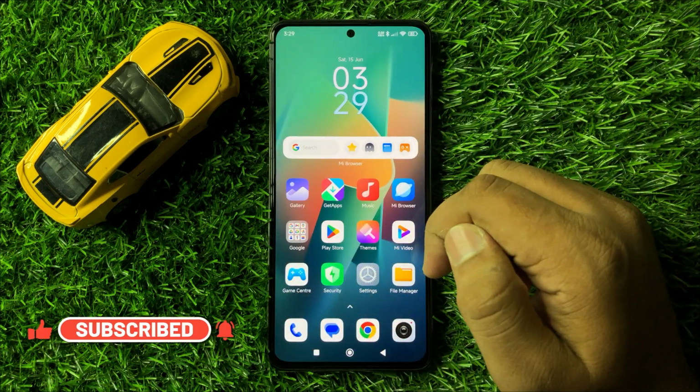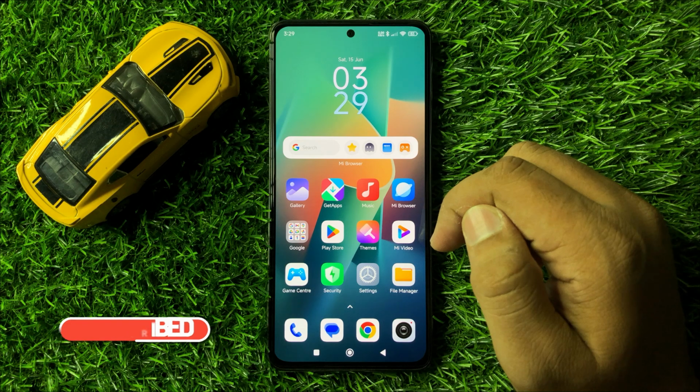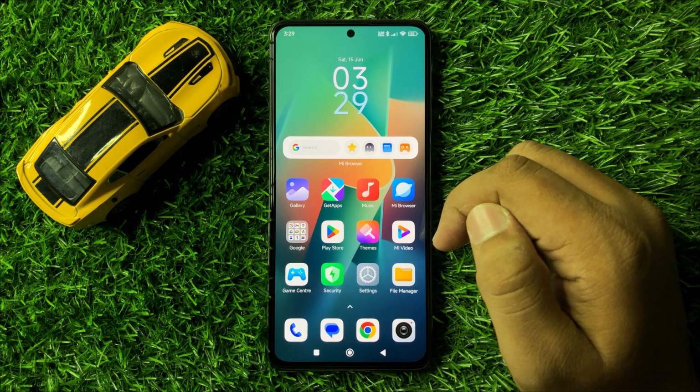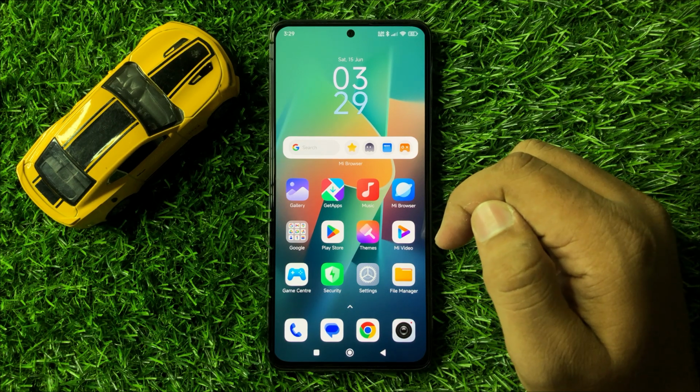So that's how you can edit the notification panel on Redmi 13. So I hope you liked the video. Thanks for watching.